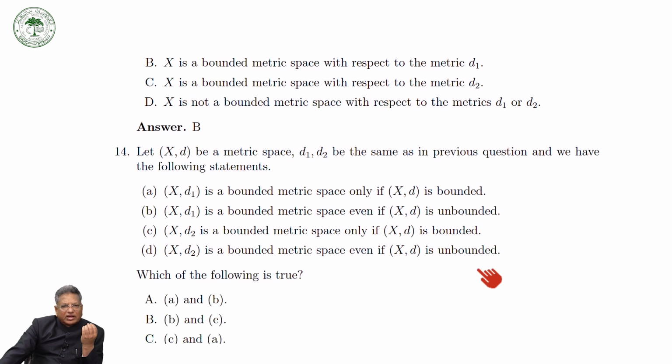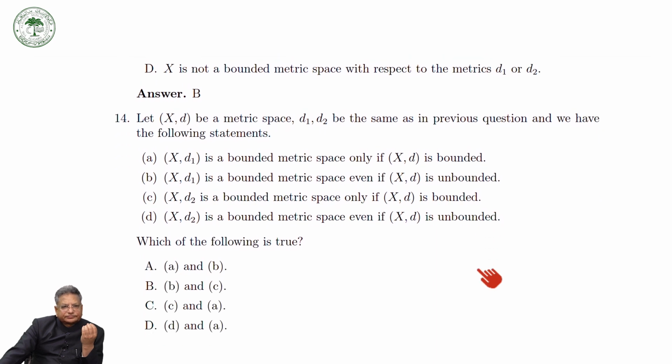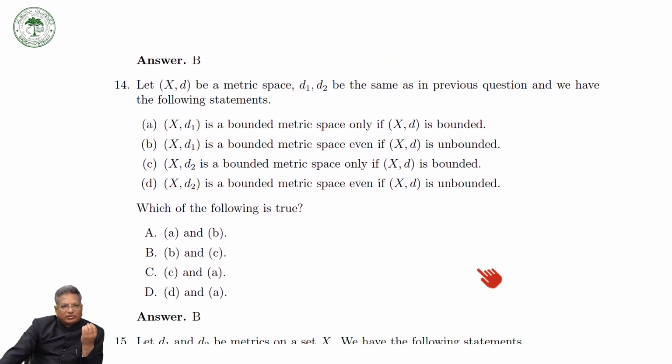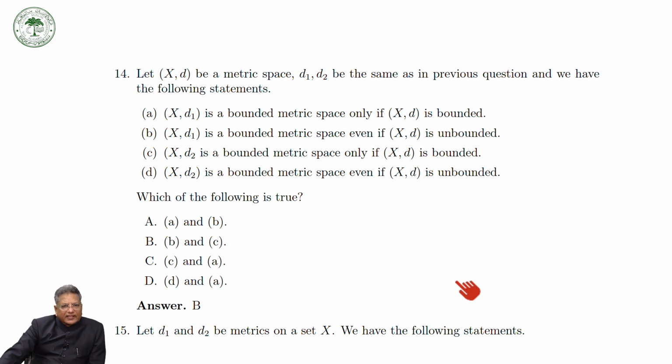Now, for example, here you have this question. Let (X,d) be a metric space, D1 and D2 be the same as in the previous, and we have the following statements. This is a bounded metric space only if this is bounded. No. D1 is a bounded metric space even if this is unbounded.